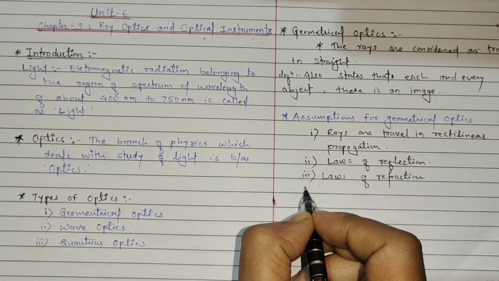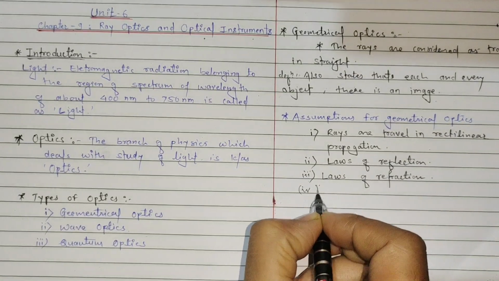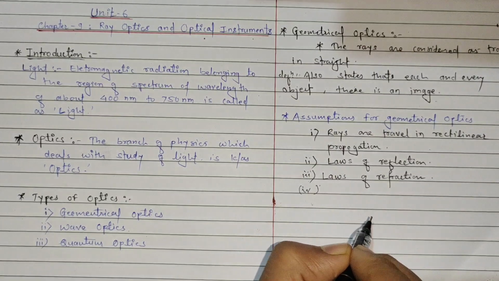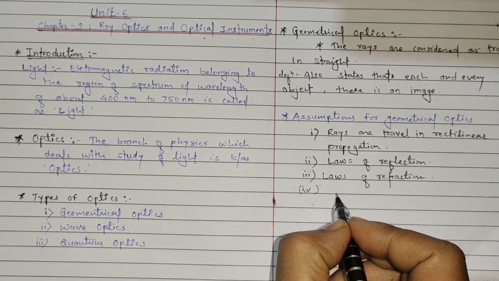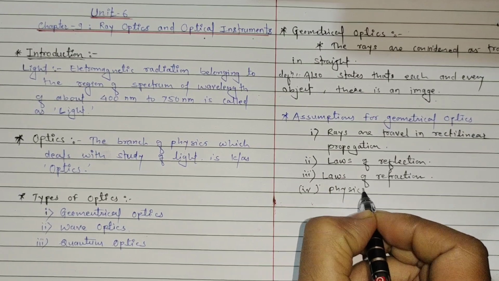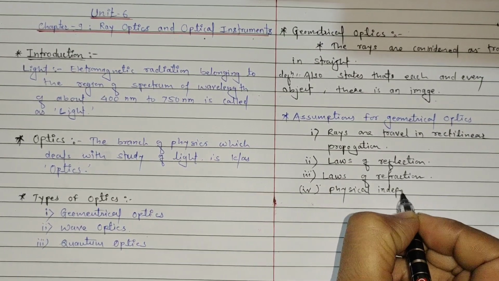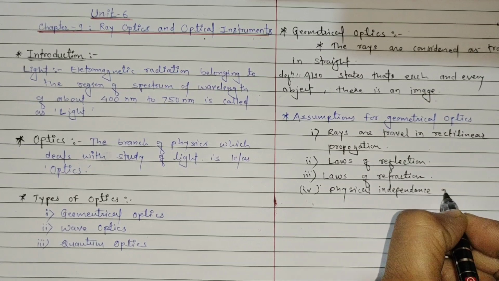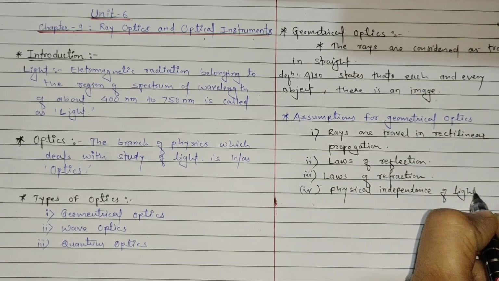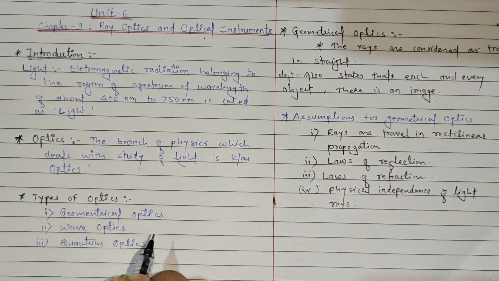And the last assumption for geometrical optics is the physical independence of light rays. That means each and every ray we consider in geometrical optics is independent from each other. All the rays of light do not depend on each other in any manner.